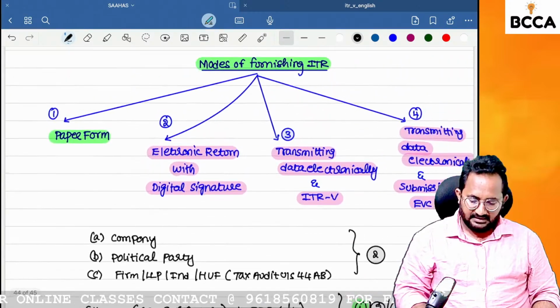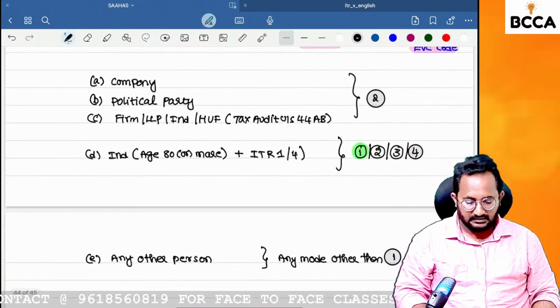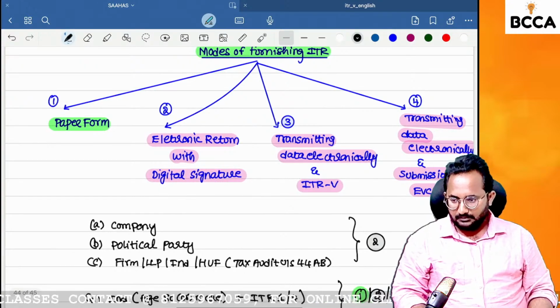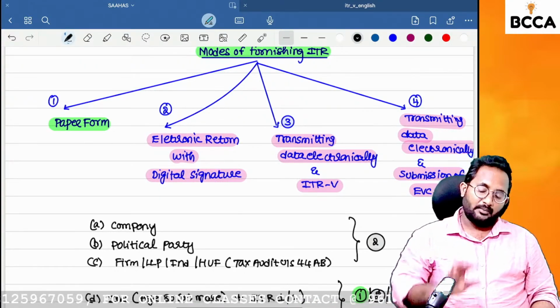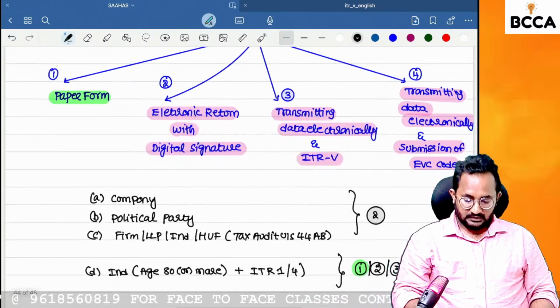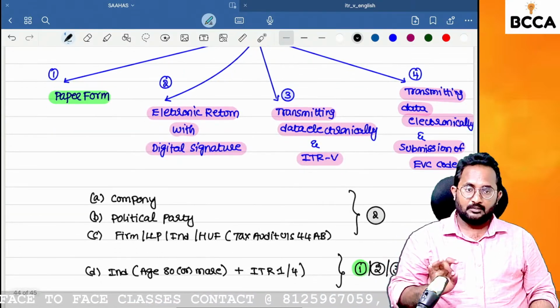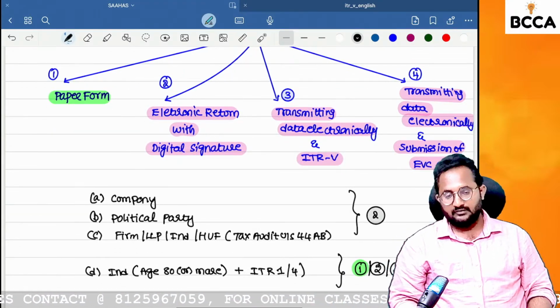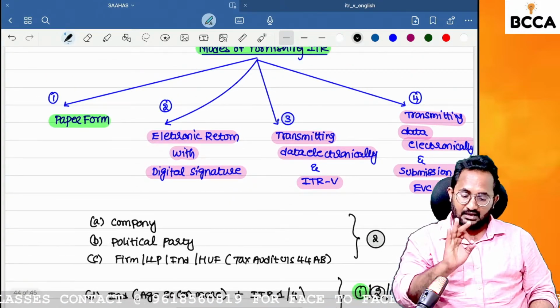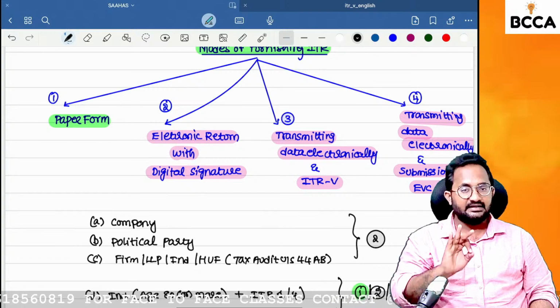In an examination, I am expecting these modes of returns as an MCQ, because all the persons are taking it lightly. But if you are observing, I am giving the summary. How many modes of filing are there? Four. Company, political party, firm, LLP, individual or HUF having a tax audit need to go with electronic filing with digital signature always.